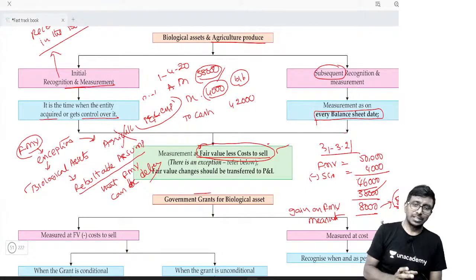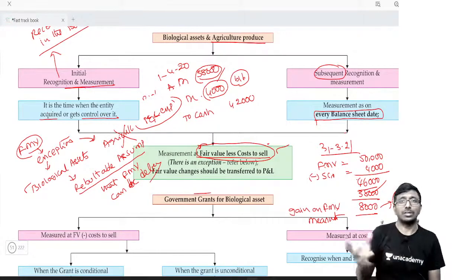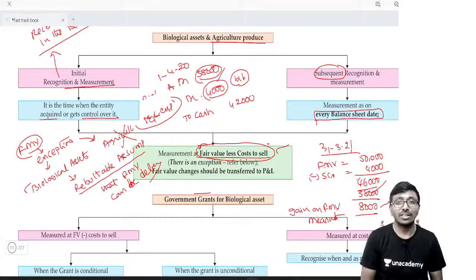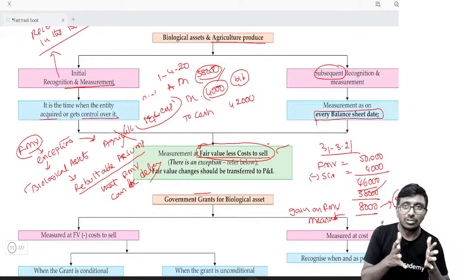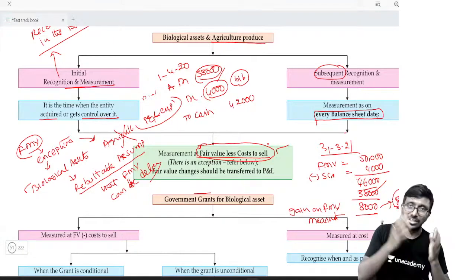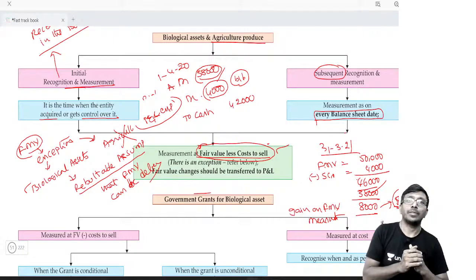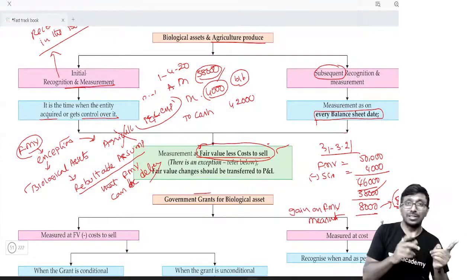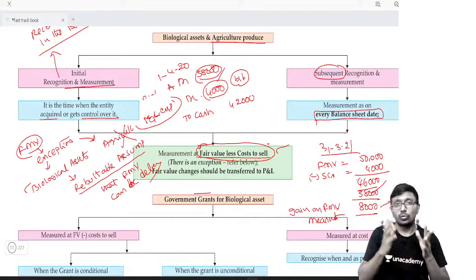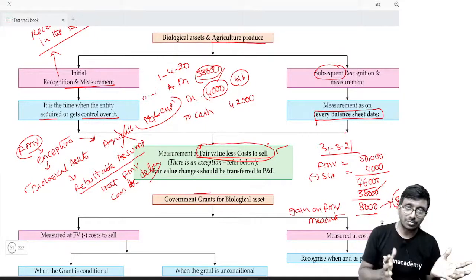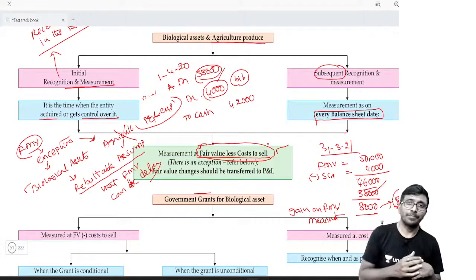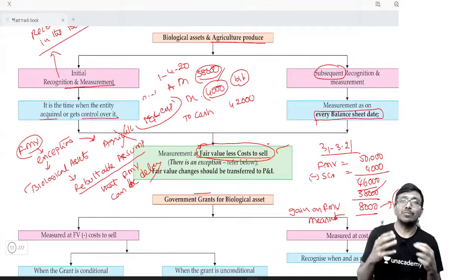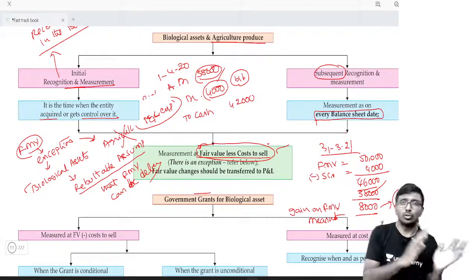So rebuttable assumption means the standard is arguing against you when you say fair market value is not possible. How come it is not possible? It is very much possible to determine. But if you can, it doesn't mean that you have to do it. Suppose you can prove that under these circumstances, we are not able to measure fair market value. If you can prove it with reasoning, then you don't need to measure.